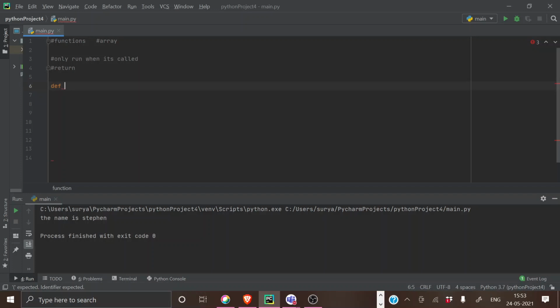Return. I thought of giving a calculation problem now. I will explain that normally, and I will explain what you asked about return with that example. I will do the same problem in two ways: normally, and using return.